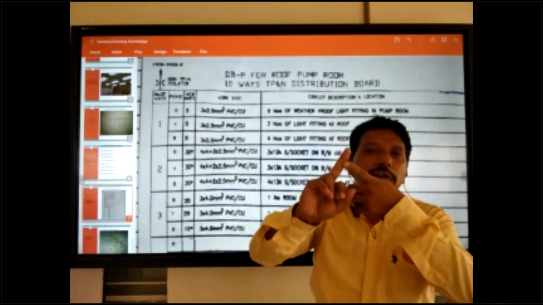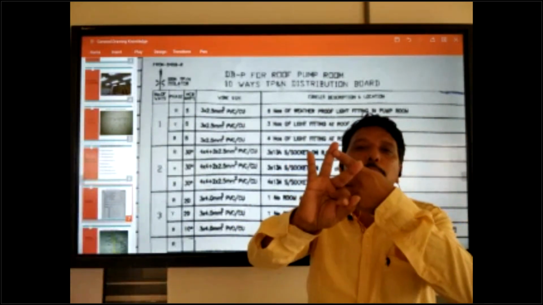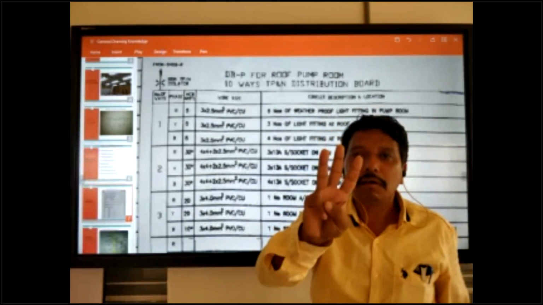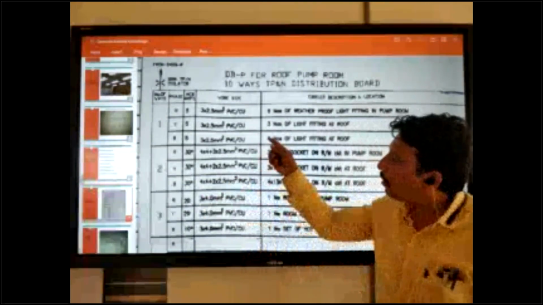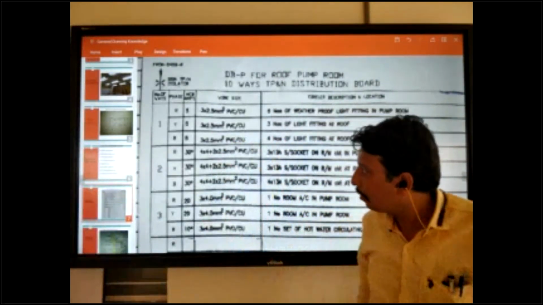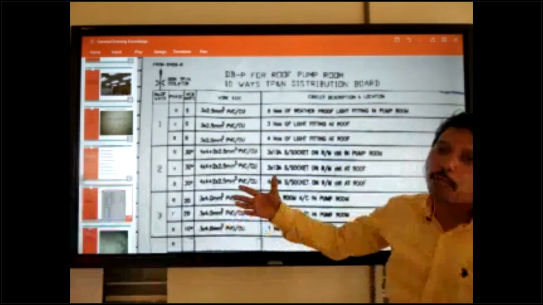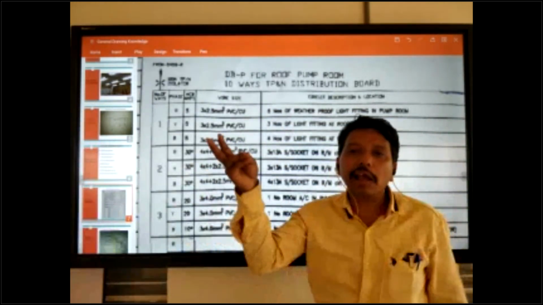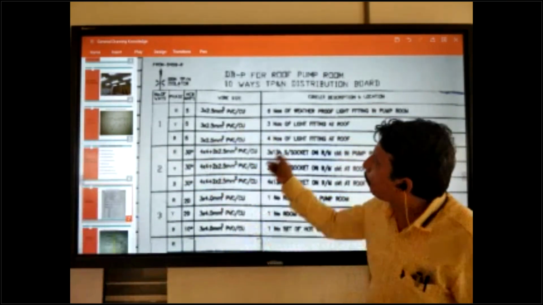If yellow phase, only yellow. If blue phase, only blue. We have 3 phases available. So single phase means only one phase and one neutral coming, 230 volts. But three phase means all three are coming: red, yellow, blue, all coming with neutral also.